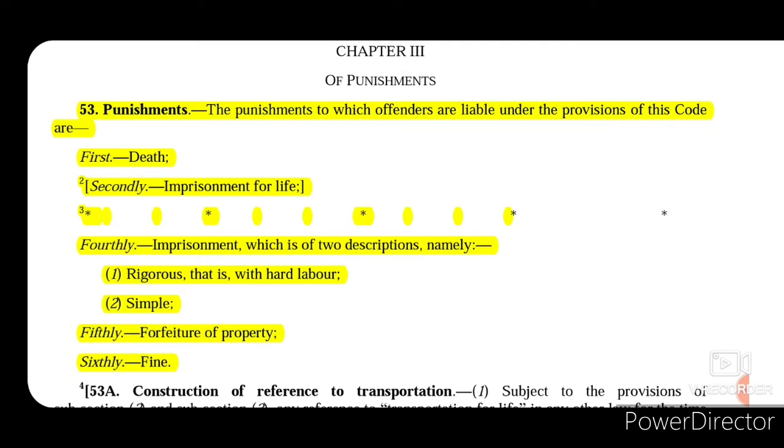Secondly, we have a provision for imprisonment for life. That is a classic example of preventive theory. Then we have imprisonment, which is of 2 descriptions, namely rigorous, which is with hard labor, and simple. That is also a part of the preventive theory. After that we have forfeiture of property, and then we have fine.